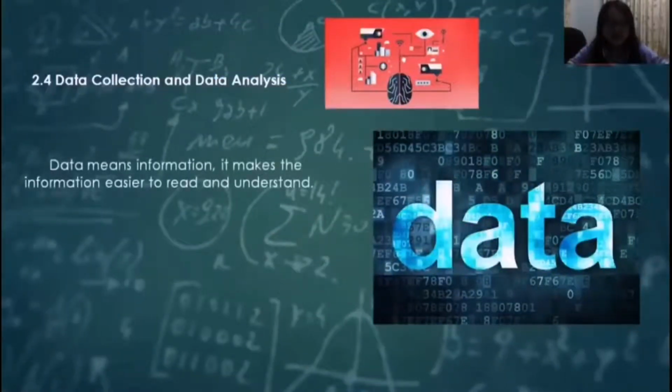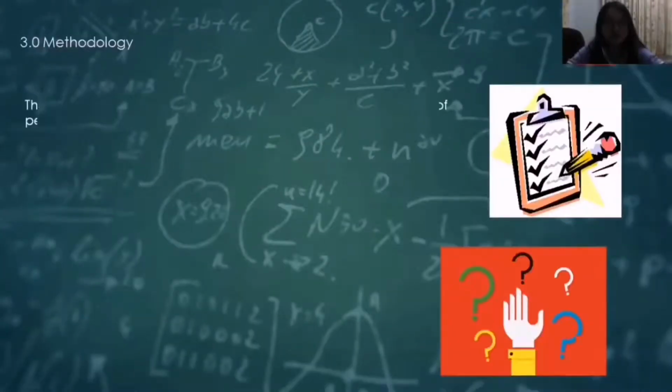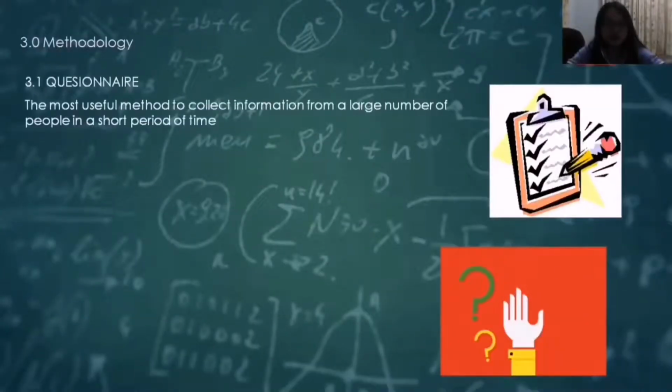Data means information. It makes the information easier to read and understand. Data collection is a process of gathering and measuring information on targeted variables in an established systematic fashion, which then enables one to answer relevant questions and evaluate outcomes. Methodology. The first one is questionnaire, which is the most useful method to collect information from a large number of people in a short period of time.